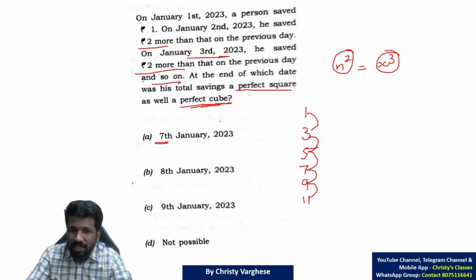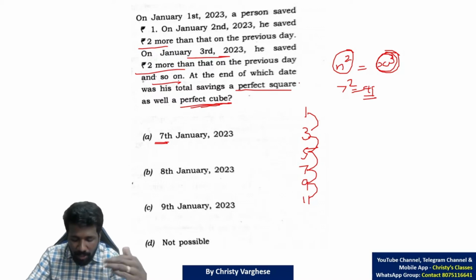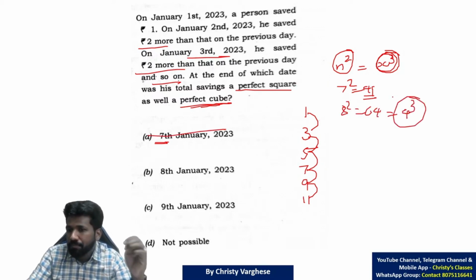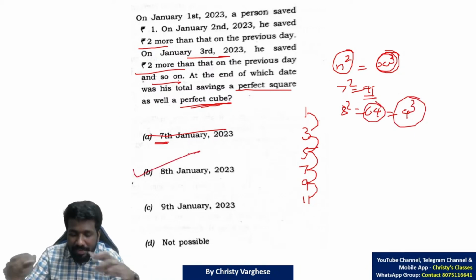Find it from options. If it is 7th January, 7 square is 49. Is it a perfect cube? Is it a cube of any natural number? No. So option A is wrong. 8 square, 64. It is the cube of 4, 4 cube, na? So 64 is a perfect square and perfect cube. So 8th January is the answer.